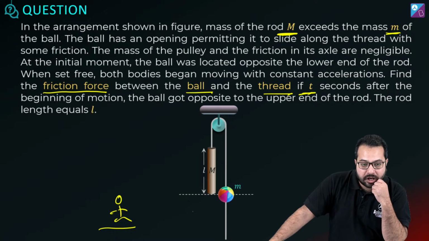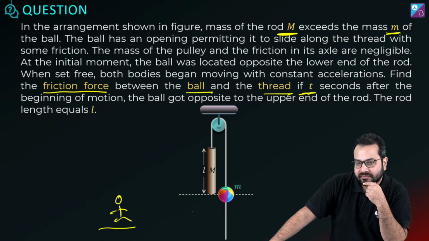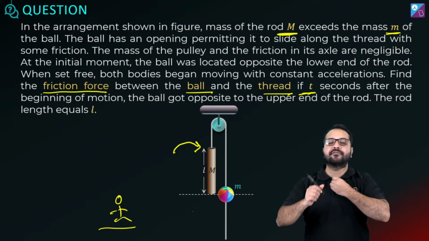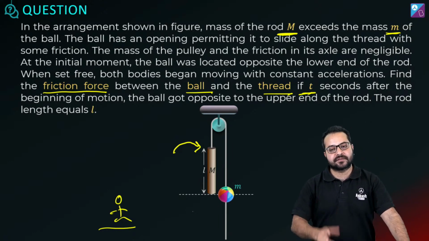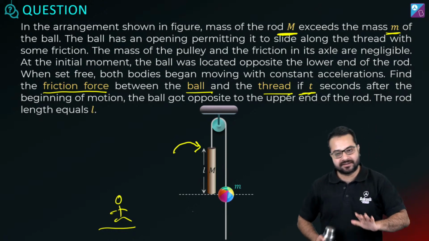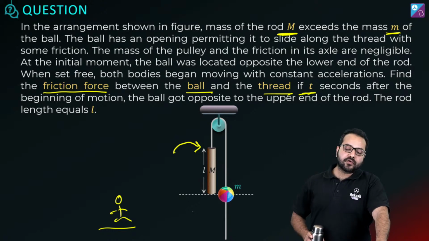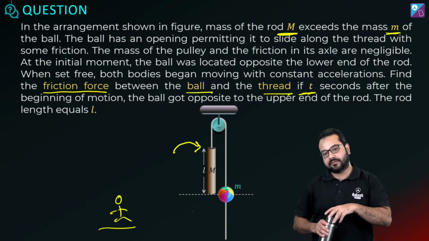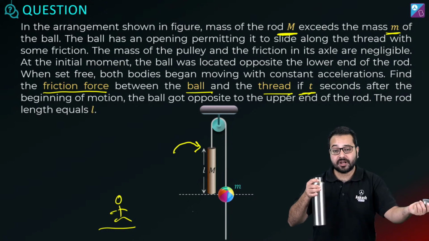Okay. Now you guys tell me that would it be a better idea to solve it from the ground frame, or would it be a better idea to solve it from the frame of M, and why? ठीक है, if you can answer this question, concept clear हो जाएगा, उसके बाद सिर्फ calculation है. So I want this answer. Would it be a better idea to solve it from the ground frame, or would it be a better idea to solve it from the frame of M? ठीक है, and why? Obviously I need to know the reason as well.